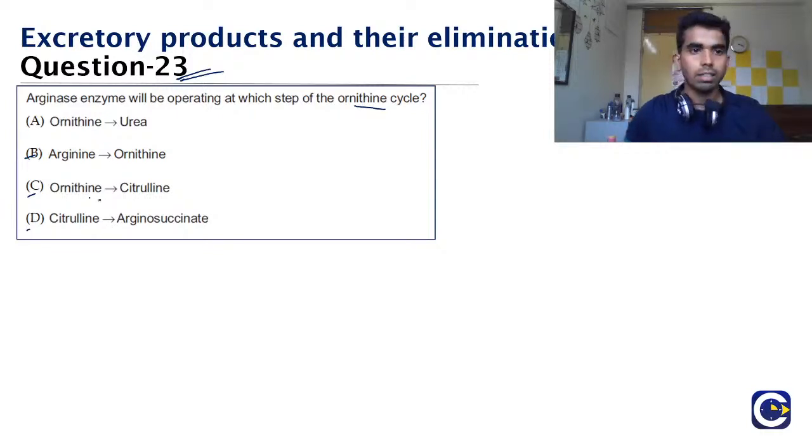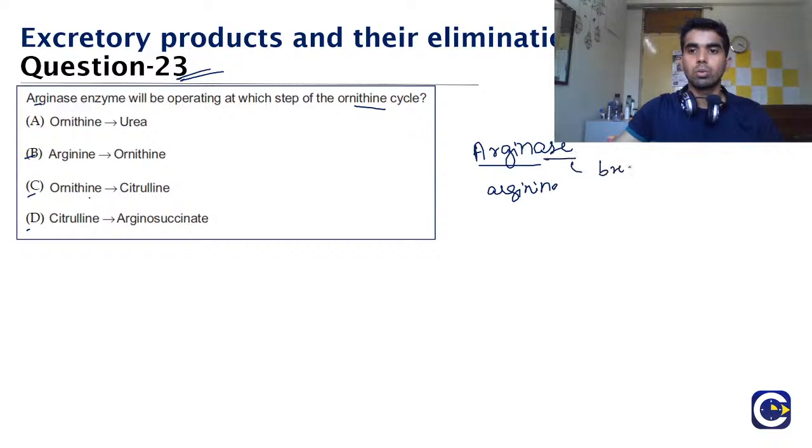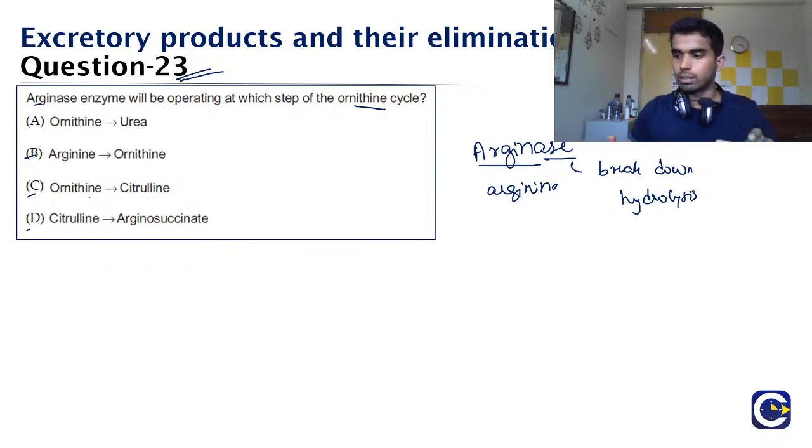So one key thing that occurs everywhere in the body is the name of the enzyme, like arginase. If you don't know the correct answer, then also the first part of the name, that is argin, means arginine, and ase means to break down, by hydrolysis. Most of the enzymes in our body break down the component by hydrolysis. And because of that, if you don't know the answer, you can still guess for this question.